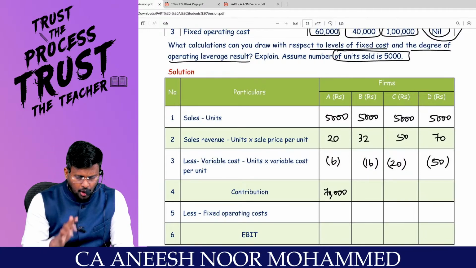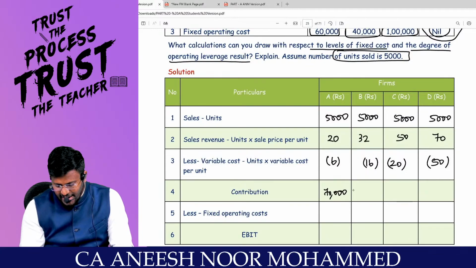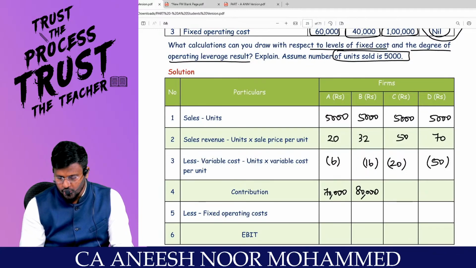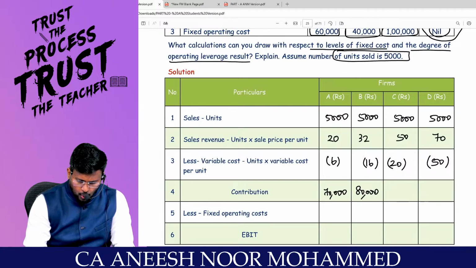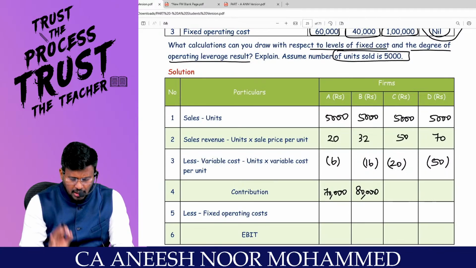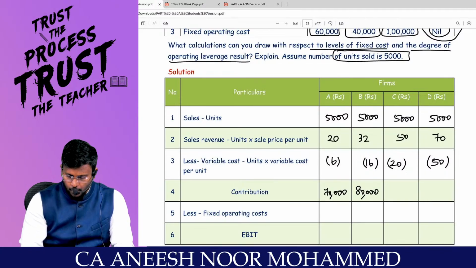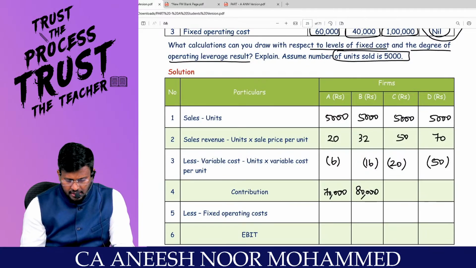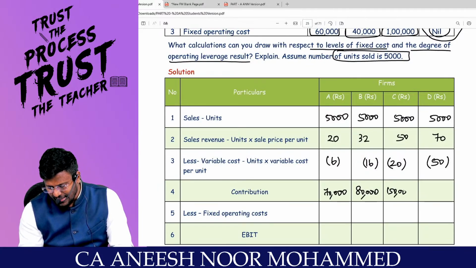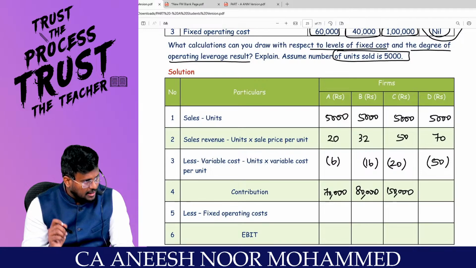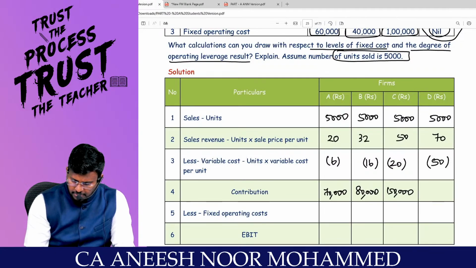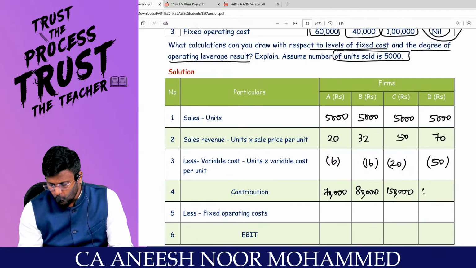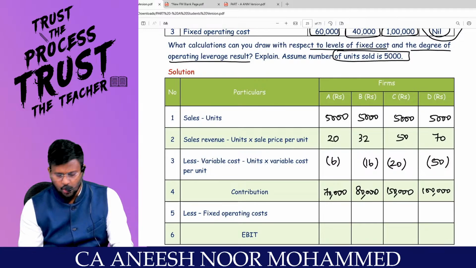Every unit will contribute 16, so 80,000 rupees is the contribution. From 50 rupees, if 20 rupees goes, 30 rupees, my dear lovable students. So 30 rupees into 5,000 comes to 1,50,000 rupees contribution. From 70 rupees, 50 rupees goes, the balance 20 rupees will be with me, into 5,000 means 1,00,000 rupees will be the contribution.